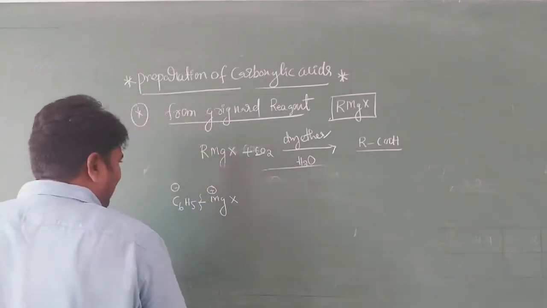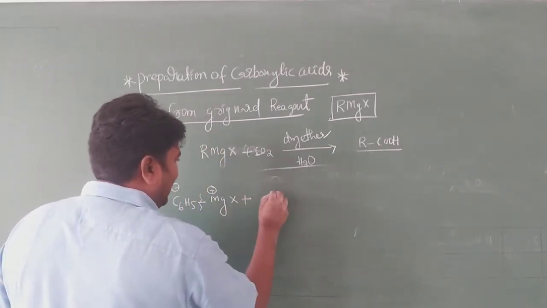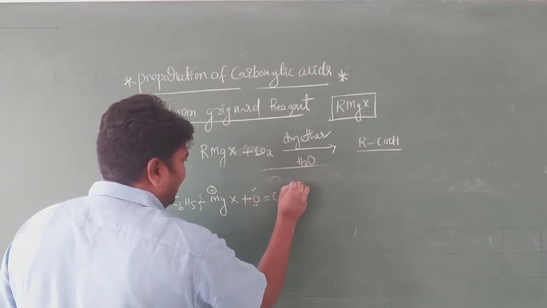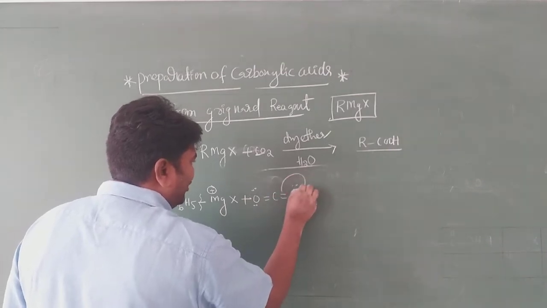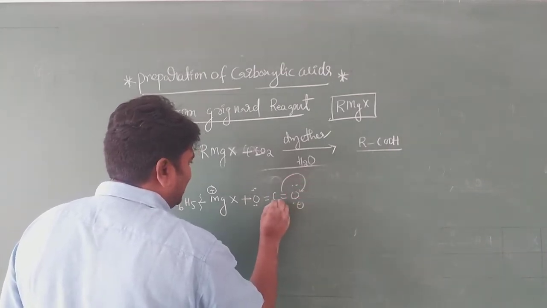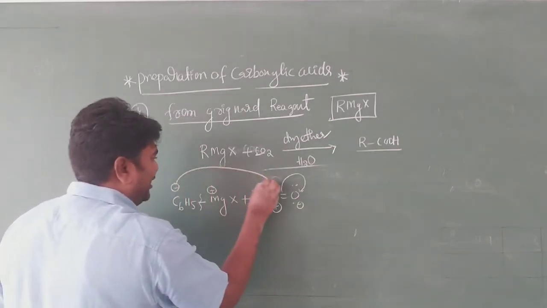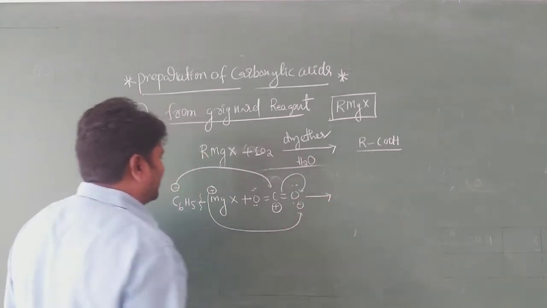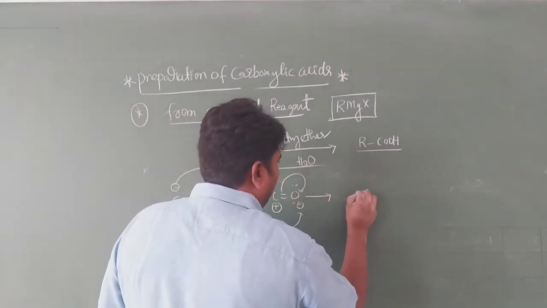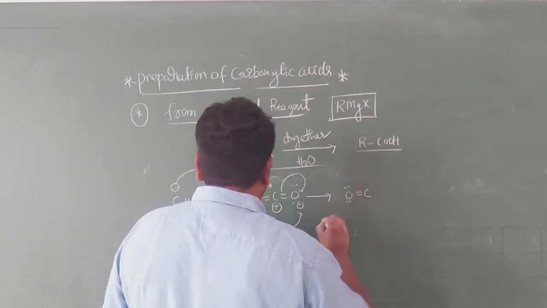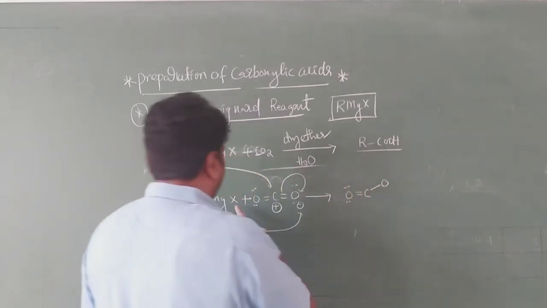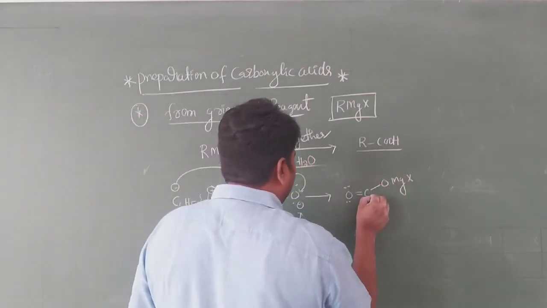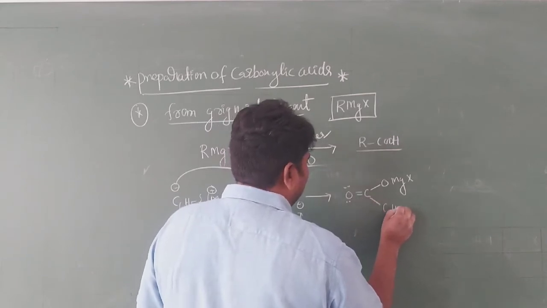I'll explain this one clearly. Plus C=O with lone pairs. These two electrons are shifting here, giving a minus charge and a plus charge. This group is attacking here only. You will get C=O, lone pair and lone pair, next O, MgX, next C6H5.